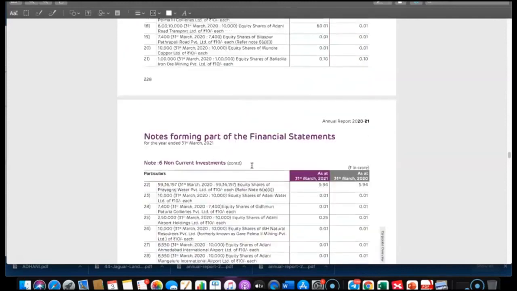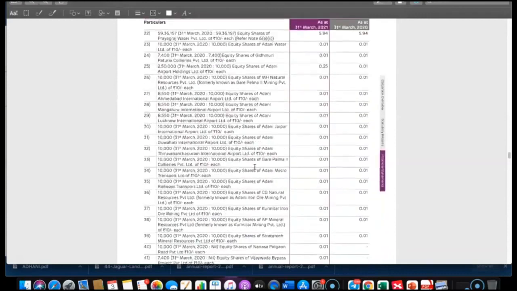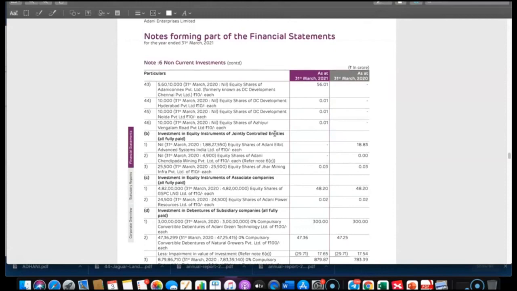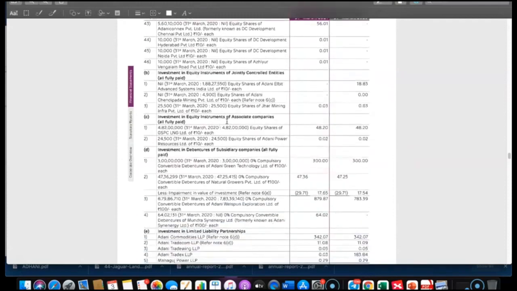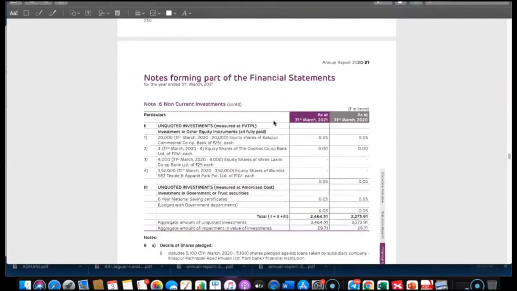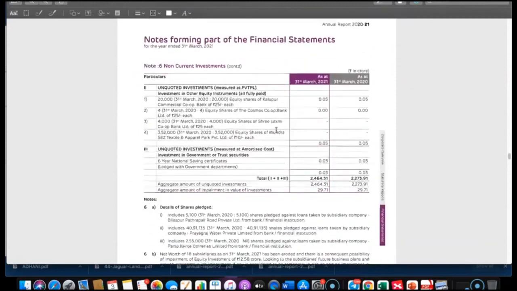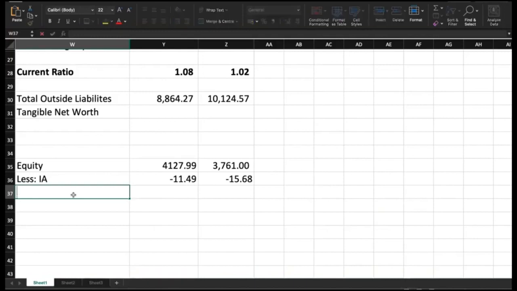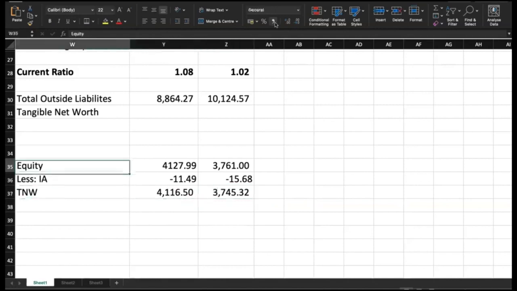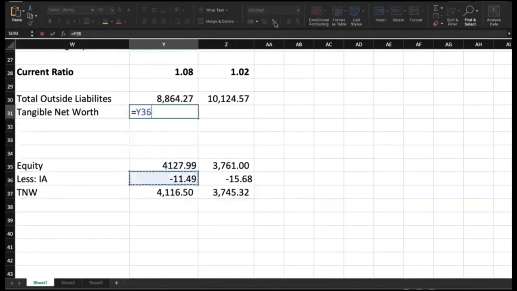But as per their note 6 non-current assets, they have various investments. They have investments in jointly controlled entities, associate companies. They have investment in debentures of subsidiary companies, also LLPs, and there are unquoted investments as well. So now let us compute the tangible net worth, which is so much for 2021 and this is for 2020. Okay, so I'll bring that here.